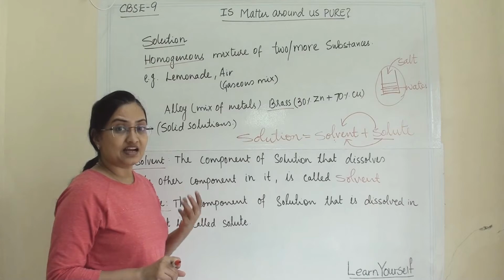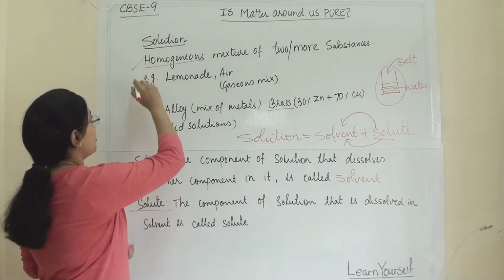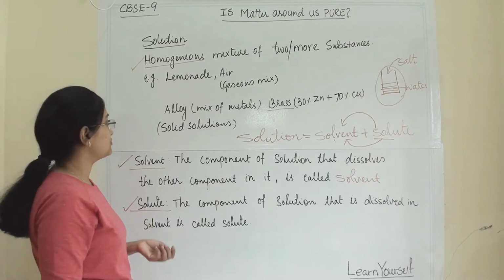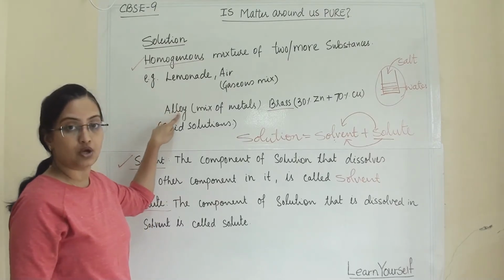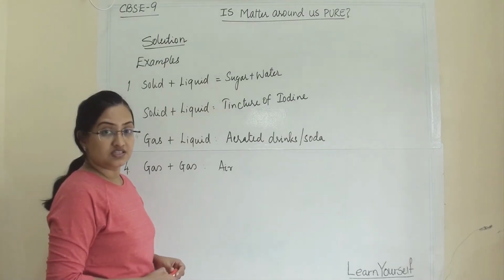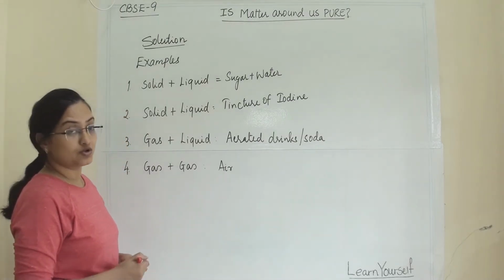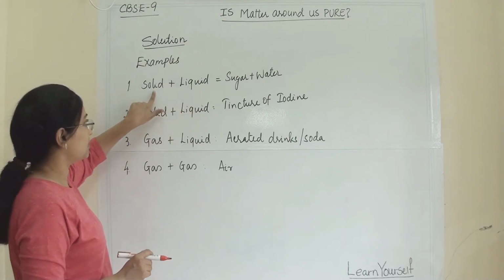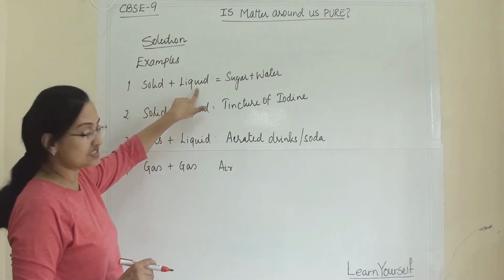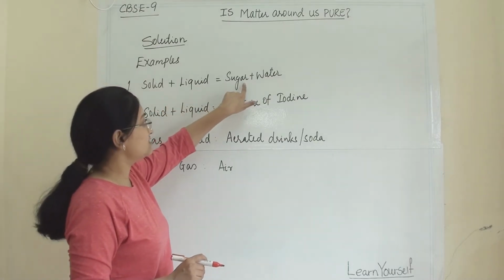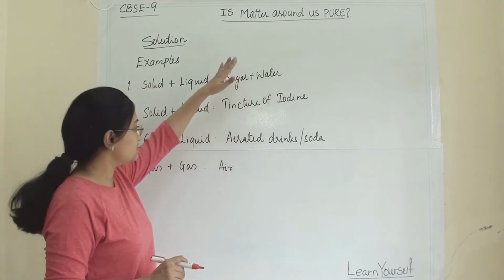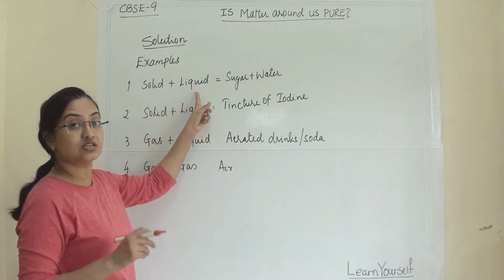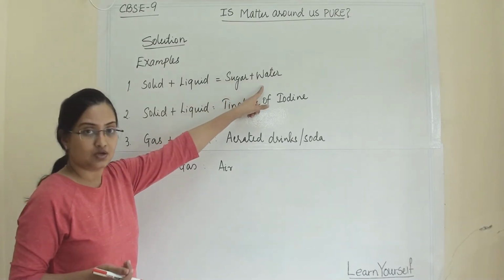So there are three definitions here: first, what is a solution, then what is a solvent, and what is a solute. And these are some important examples of different kinds of solutions. When one component is solid and another is liquid, the example is sugar and water. These are all examples of solutions.